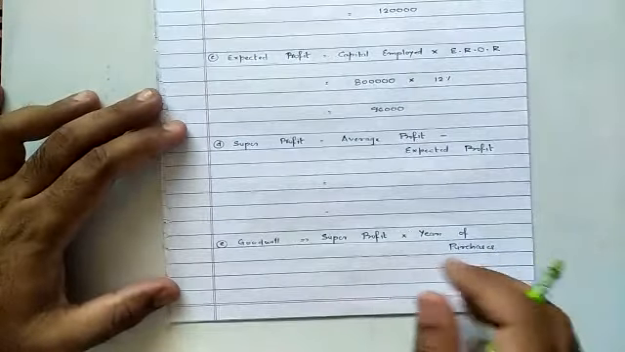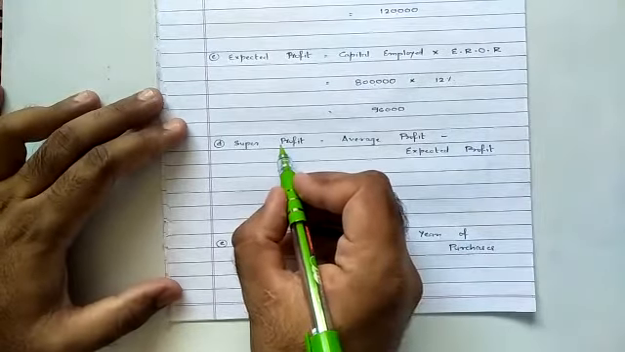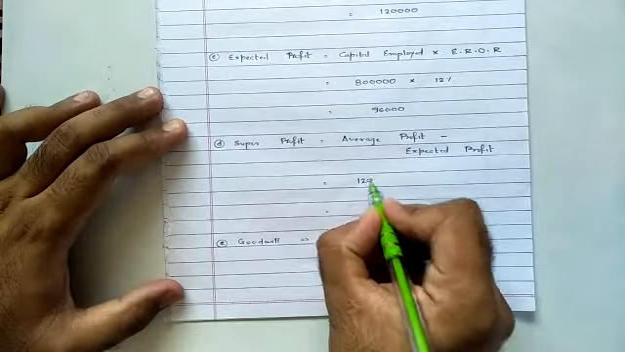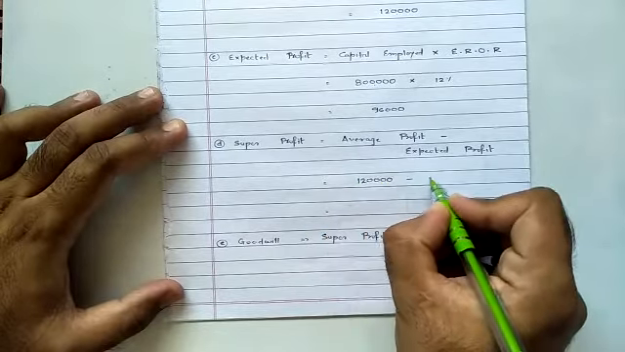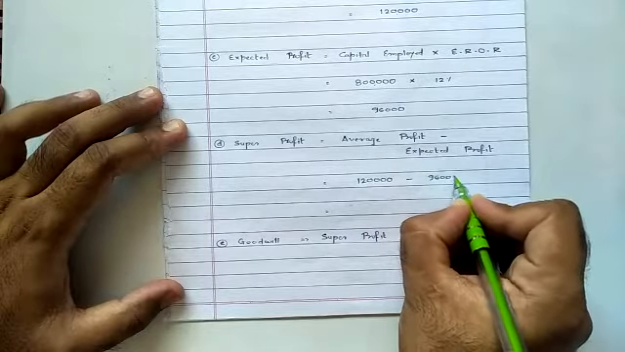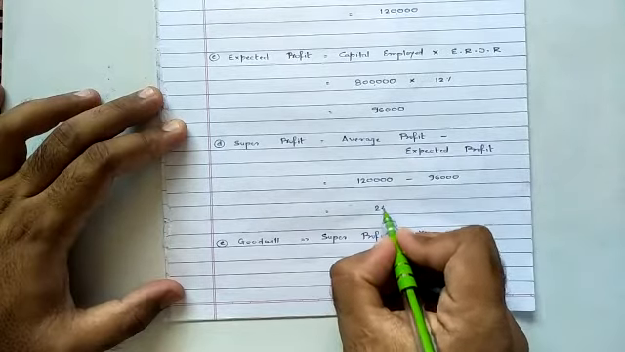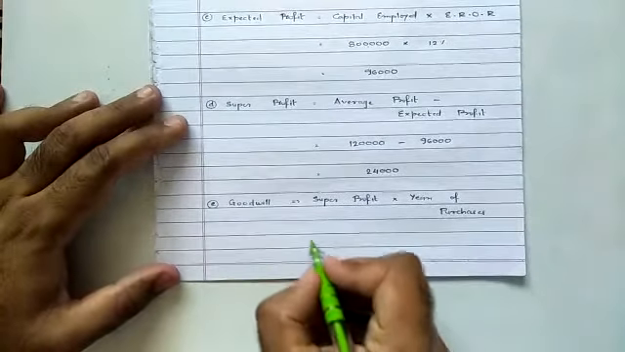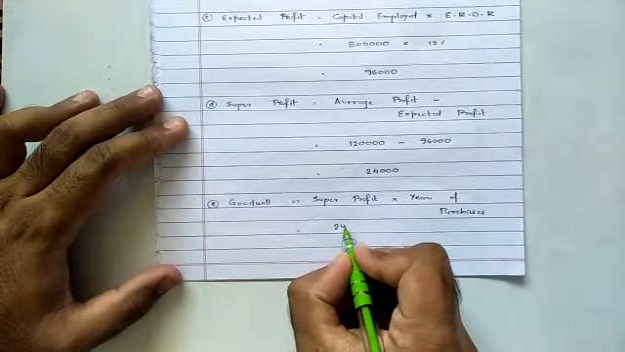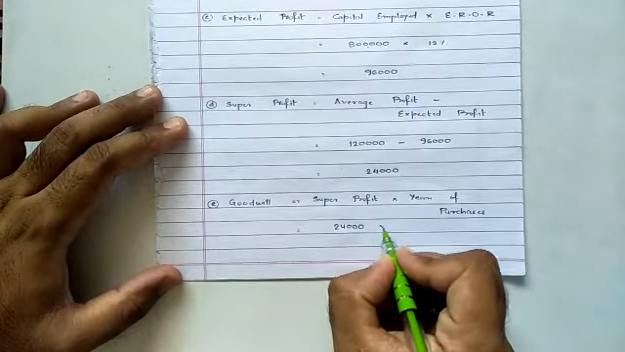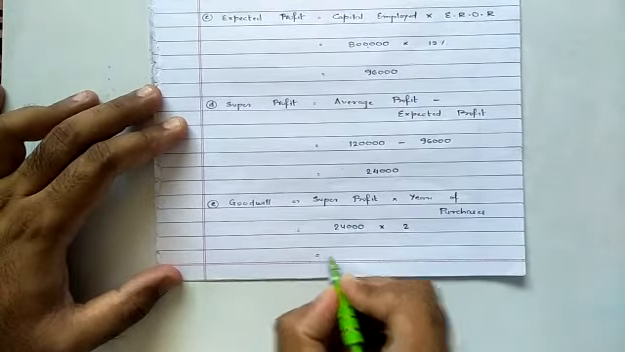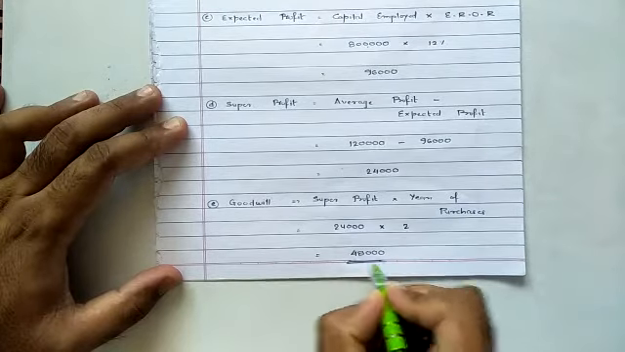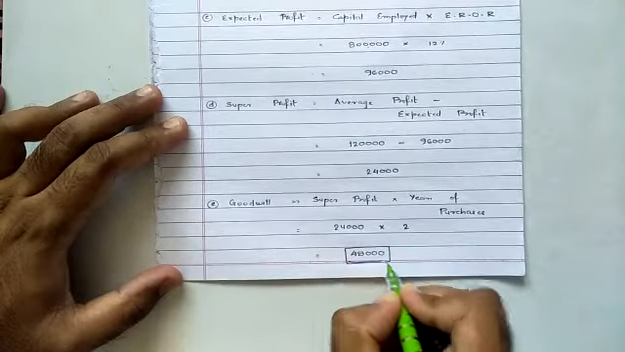Thereafter, calculation of super profit. Super profit is equal to average minus expected profit. Average profit we have already ascertained, 1,20,000. Expected profit is also calculated, 96,000. So the difference between both of them will be equal to super profit, 24,000. And finally, applying it for calculation of goodwill, goodwill is equal to super profit 24,000 multiplied by years of purchases, which was given in the question, 2 times. So ultimately goodwill of the entire firm would be equal to 48,000.